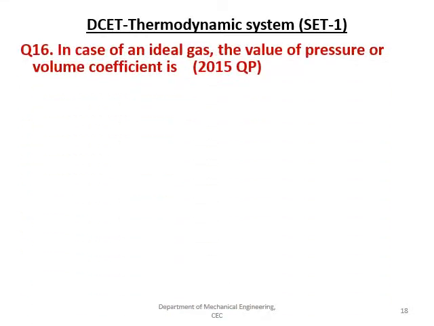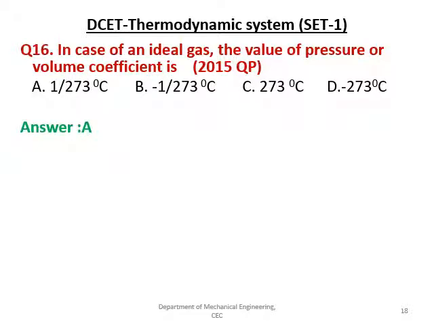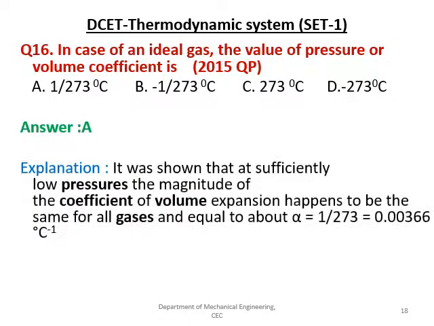The next question is, in case of an ideal gas, the volume coefficient is: 1 by 273, minus 1 by 273, 273 degrees centigrade and minus 273 degrees centigrade. The answer is A, right? It is 1 by 273, that is equal to 0.00366 per degree centigrade.